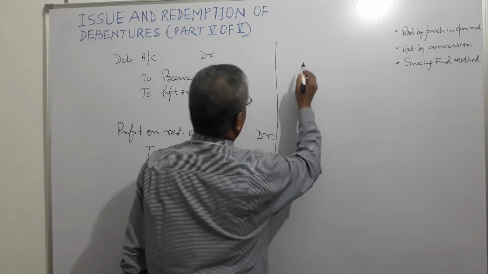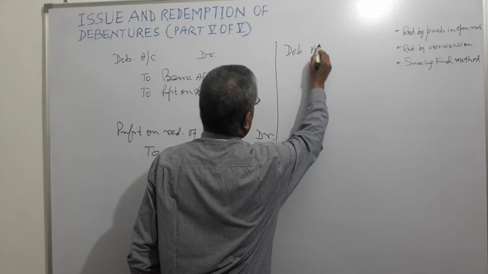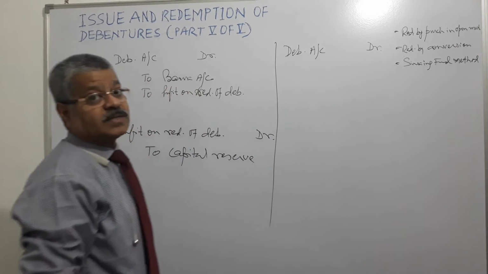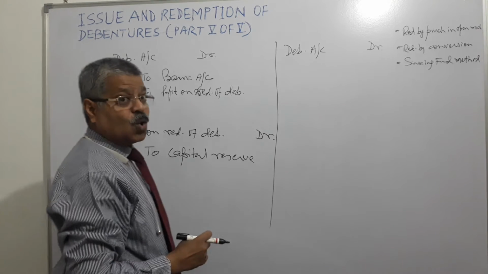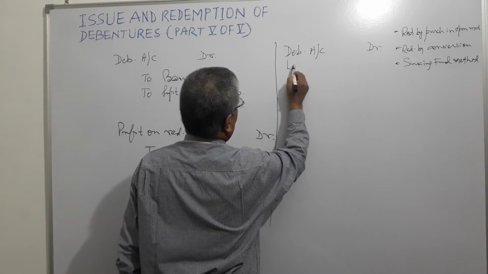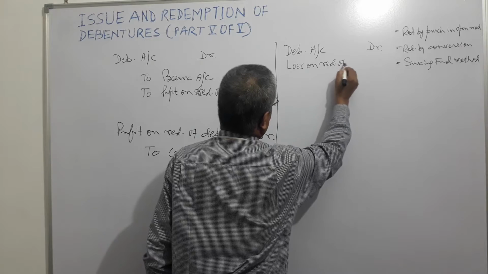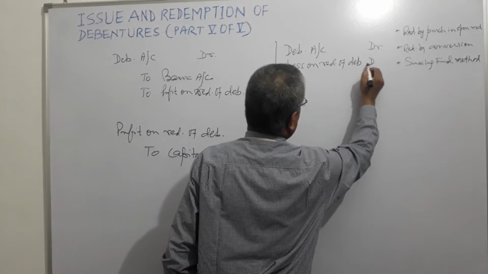So the entry will be once again, debenture account will be debited. And what is the another account that will be debited for that 5 rupees of loss? Loss on redemption of debentures. Loss on redemption of debentures account will be debited.